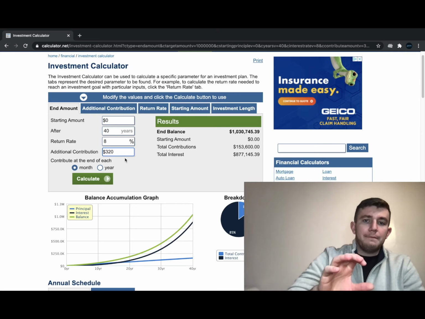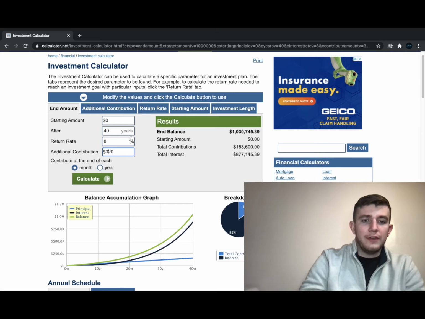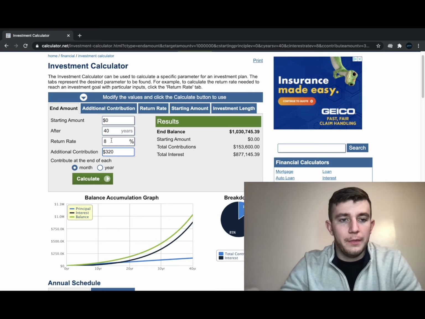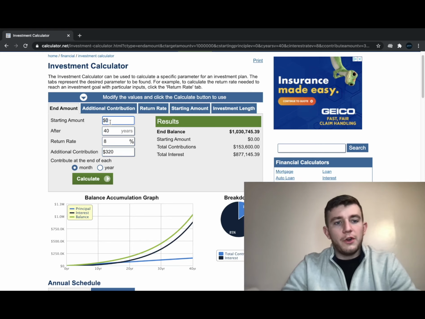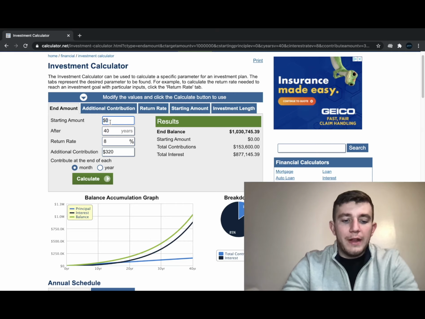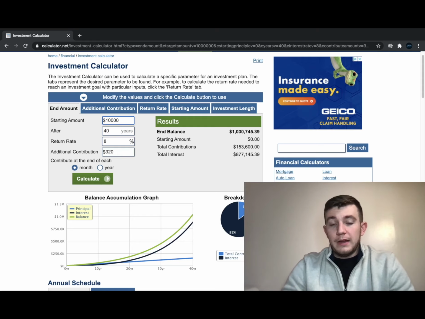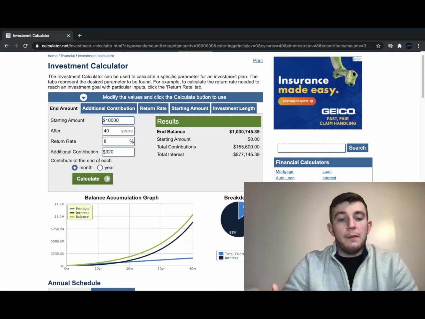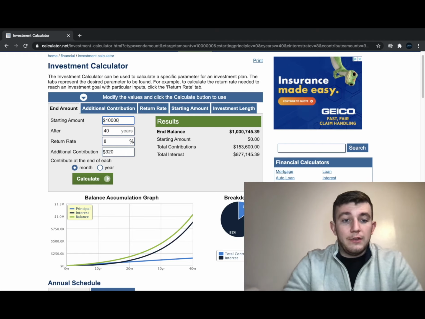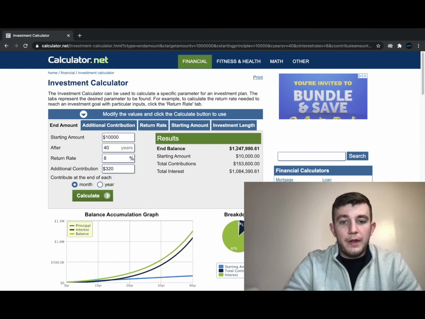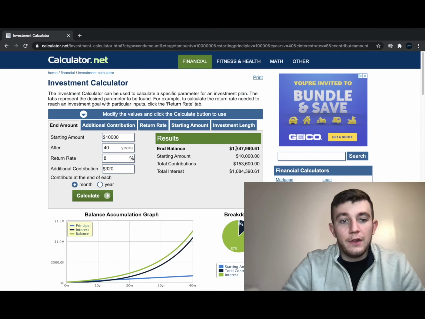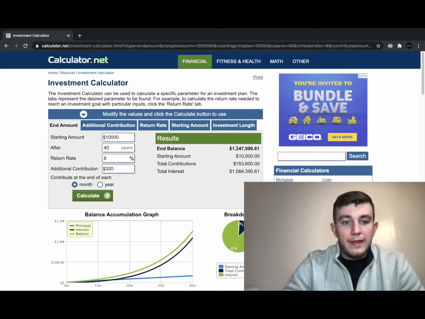But with that being said, let's now jump into each of these categories and see what happens if we adjust the numbers. Originally starting with the starting amount. Let's say that you do have $10,000 already saved up, whether that's been given to you from a trust fund, money that you've saved up from working, or a gift or something that's been given to you. With that $10,000, keeping everything else the same, if we calculate this number, we are now up an extra $250,000. And that's with just starting with $10,000.